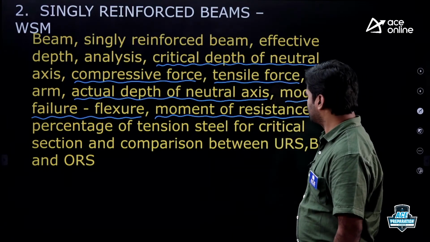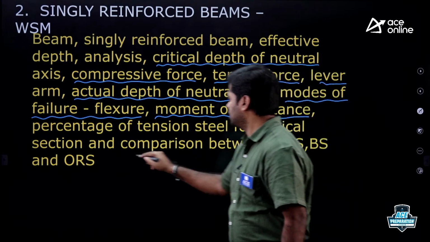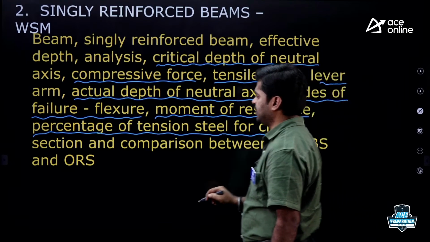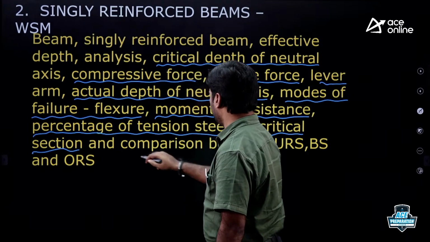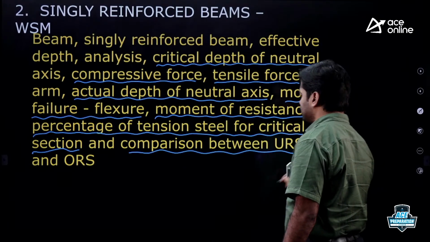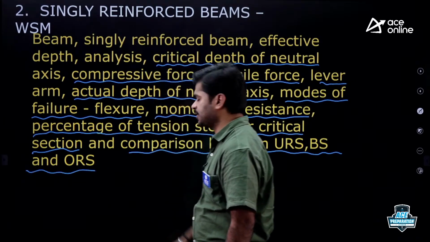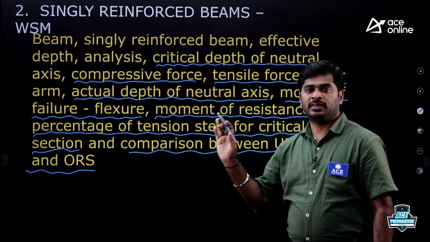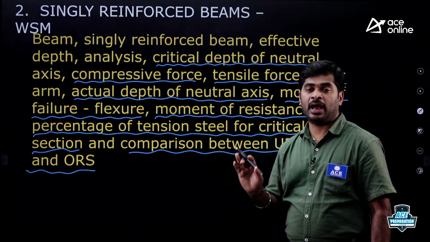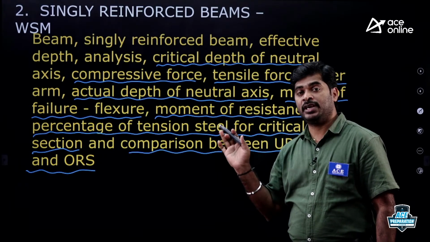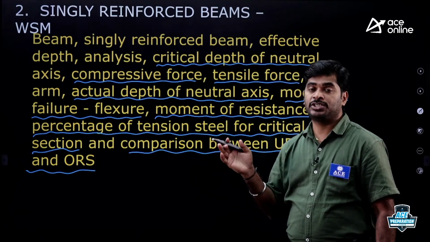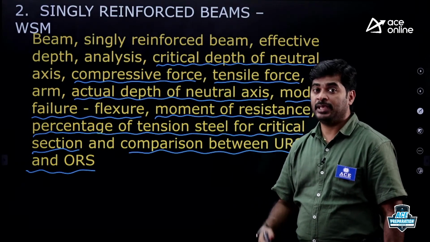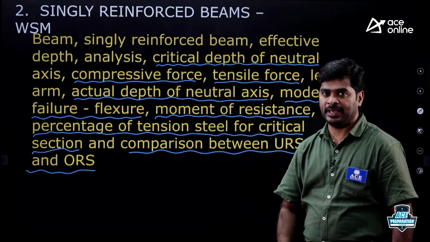Okay, it is from working stress method. Then percentage of tension steel for a critical section. Then comparison between under-reinforced, balanced and over-reinforced sections. Just now I told, they are going to compare these three sections. Which section is having more area of steel? Which section depth of neutral axis is higher? Which section lever arm will be higher? This type of theoretical questions they may frame, they may ask in exam.